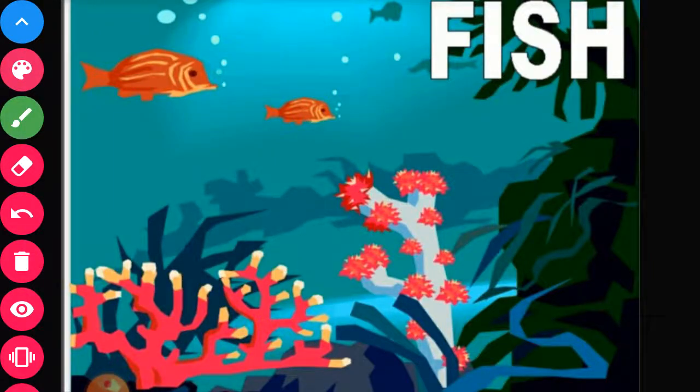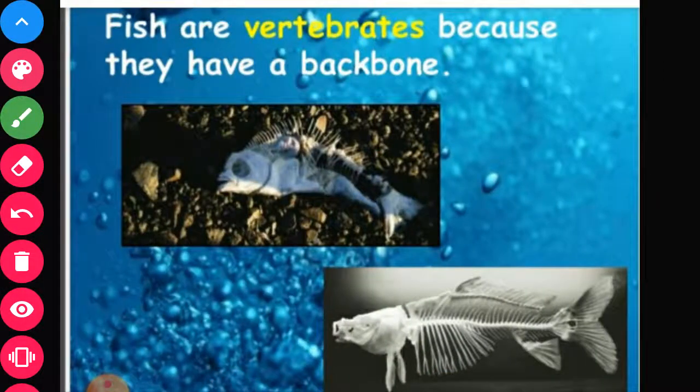Now the next group is fish. They are aquatic organisms found in water. They are adapted for the aquatic habitat. Fish are vertebrates as they have a backbone, so they are grouped into vertebrates.